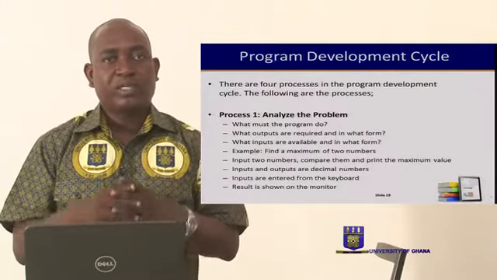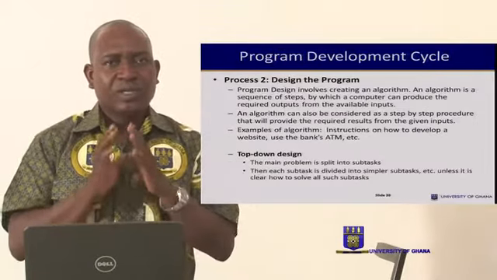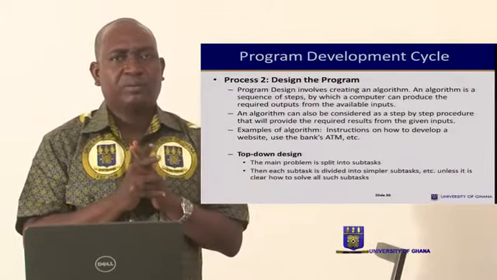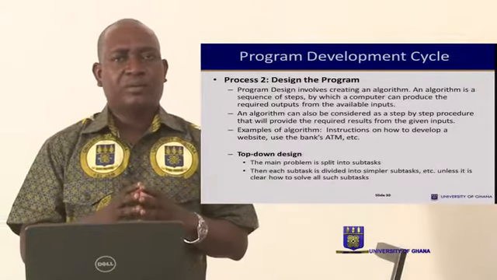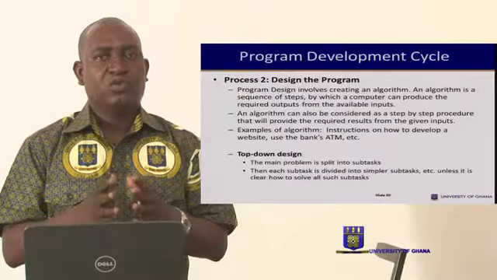The next step, or the next process, is to design the program. In designing the program, we looked at one key word called algorithm. The algorithm is just a step-by-step procedure that is at the doorstep of the programmer or the analyst to use.